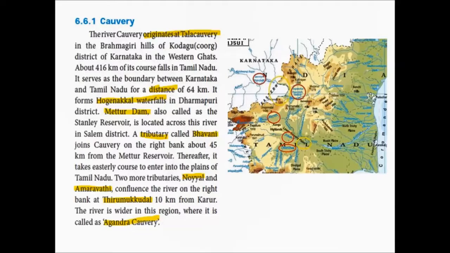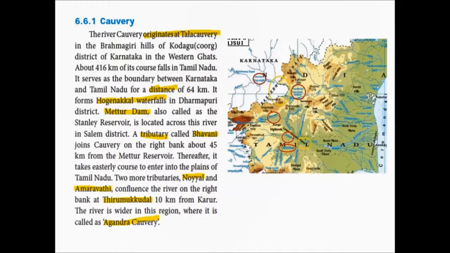A Mettur dam, also called as Stanley Reservoir, is located across this river in Salem district. So across this river Kaveri, a dam is built for the purpose of storing water, which is in Salem district. So dam and reservoir means a place where the water is stored. Mettur dam is also called as Stanley Reservoir.